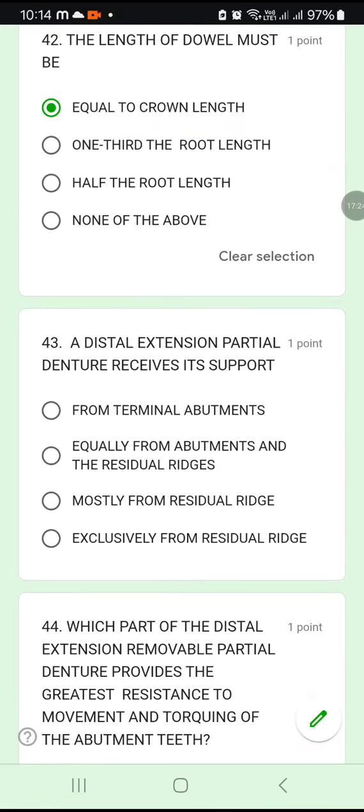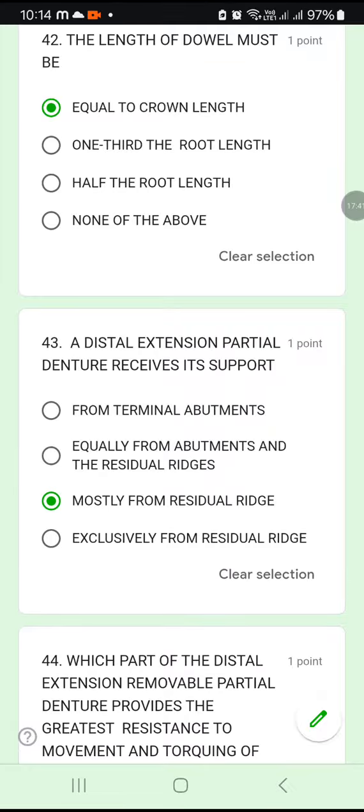43. A distal extension partial denture receives its support from the terminal abutment, or equally from abutment and residual ridges, mostly from the residual ridges, or exclusively from the residual ridges. A distal extension partial denture receives its support mostly from the residual ridge. Okay, mostly from the residual ridge.